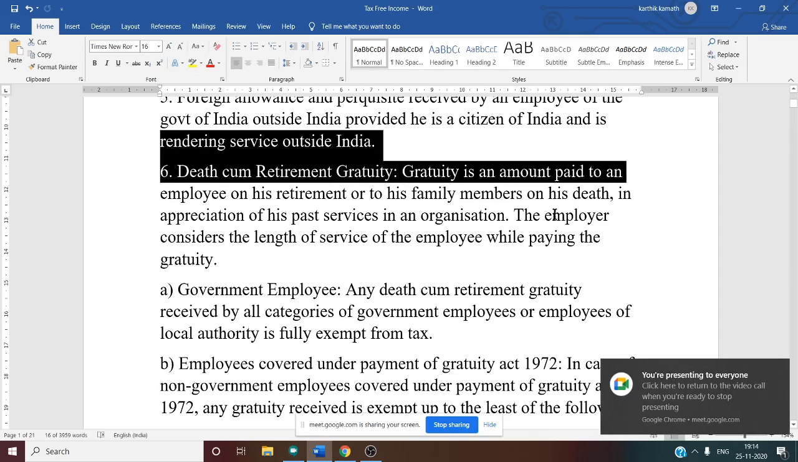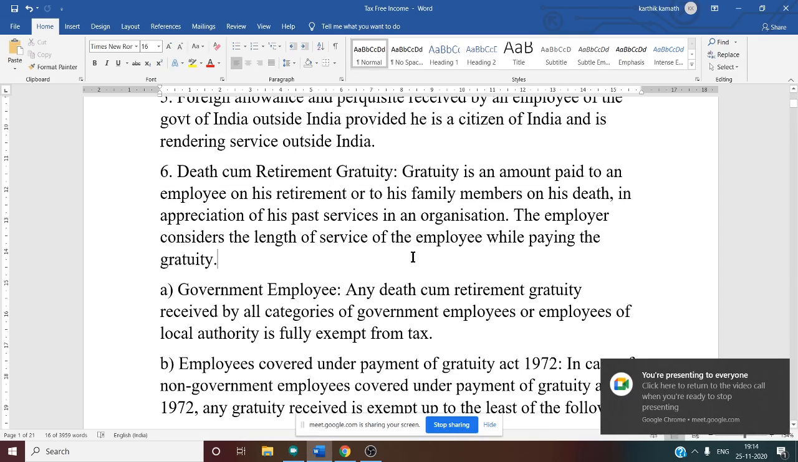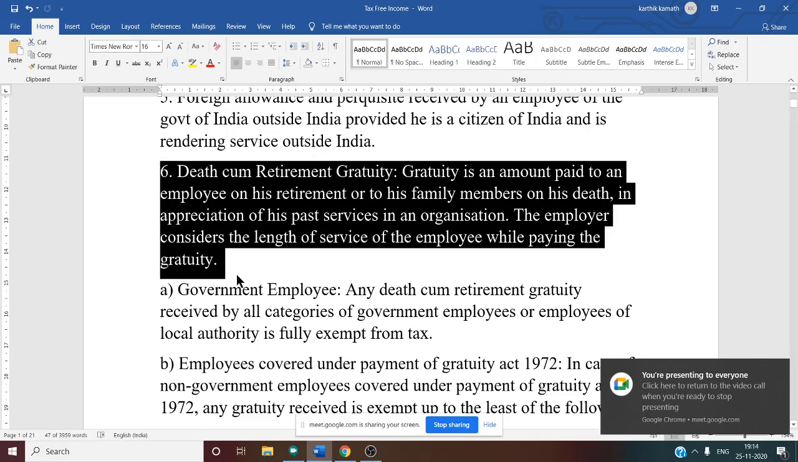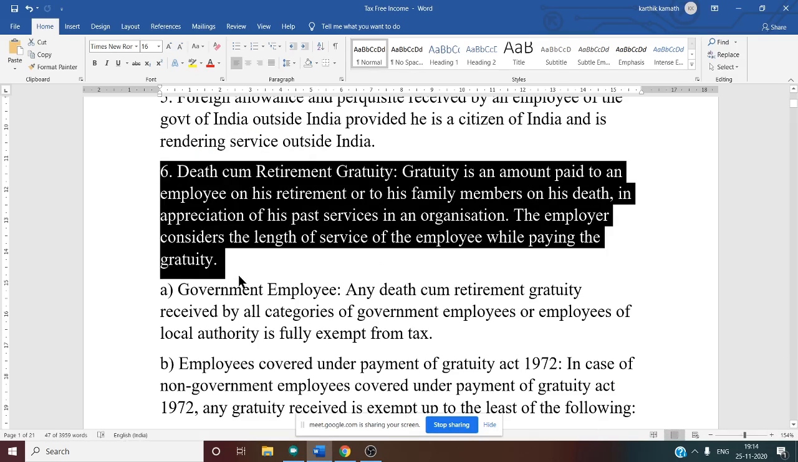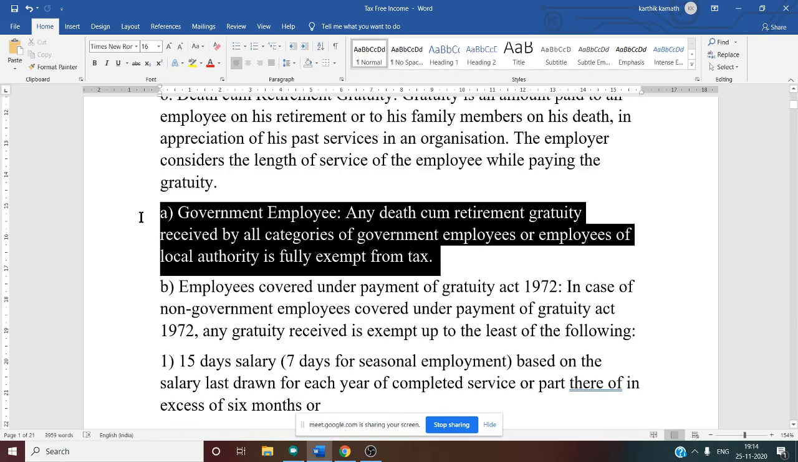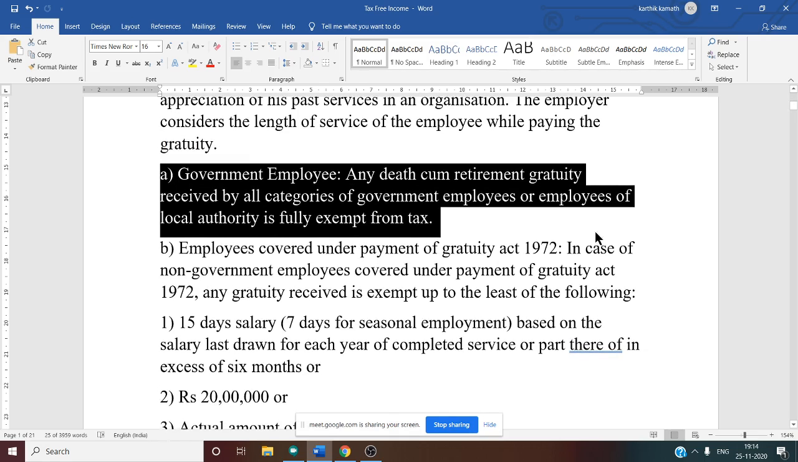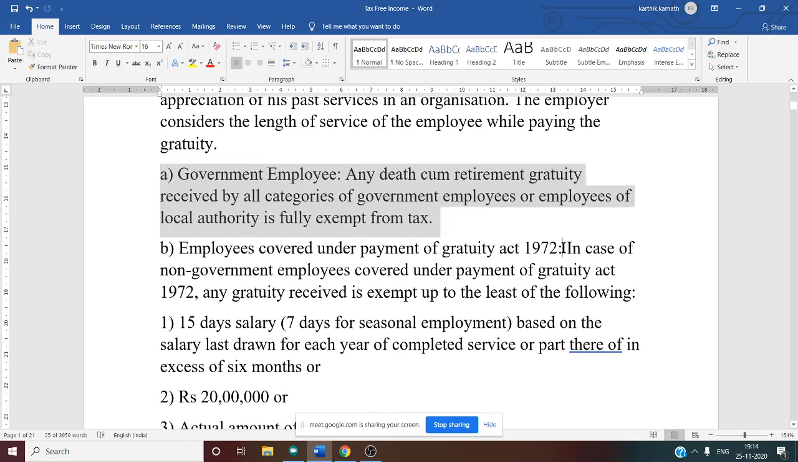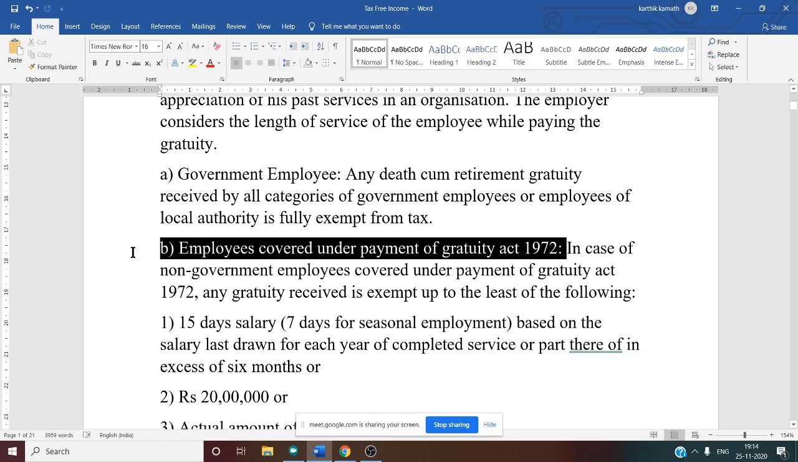See this. Gratuity is an amount paid to an employee on his retirement, or to his family member on his death, in appreciation of his past service in the organization. The employer considers the length of service of the employee while paying the gratuity. In the case of a government employee, it is exempt from tax, no tax at all. But in the case of non-government employees, that means private employees, there are two cases. One is employees covered under the Payment of Gratuity Act. Second is employees not covered under the Payment of Gratuity Act.